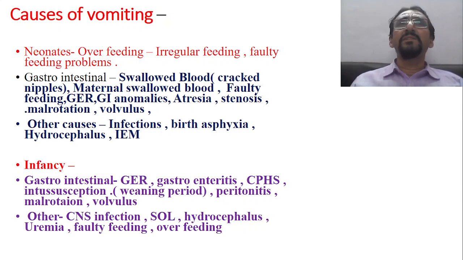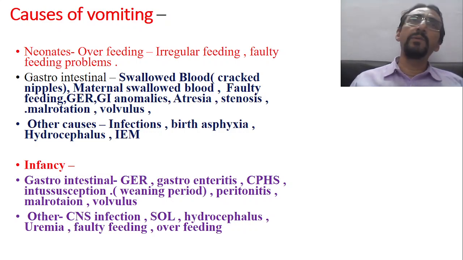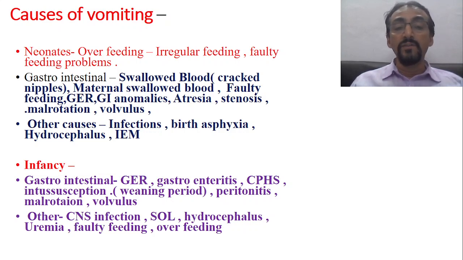Then in rare conditions uremia may be there, if a child with some renal anomalies has renal system failure. Sometimes there are inborn errors of metabolism. So these are some of the causes. Again, faulty feeding and overfeeding is also one of the most common causes.